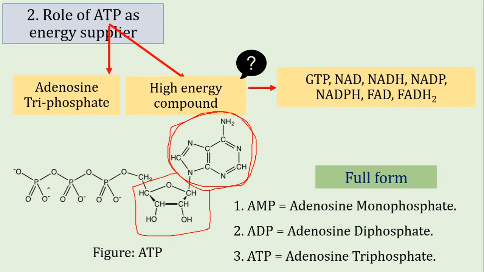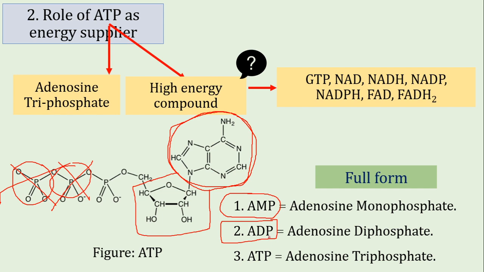But this Adenosine Triphosphate can release one phosphate group, then there will be 2 phosphate groups remaining, and that will be called ADP, Adenosine Diphosphate. So if there are only 2 phosphate groups attached with adenosine, that will be called ADP, and if only one phosphate group is attached with it, then that will be called adenosine monophosphate, AMP.